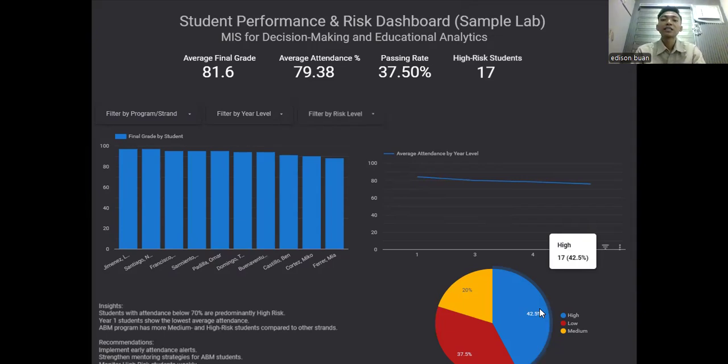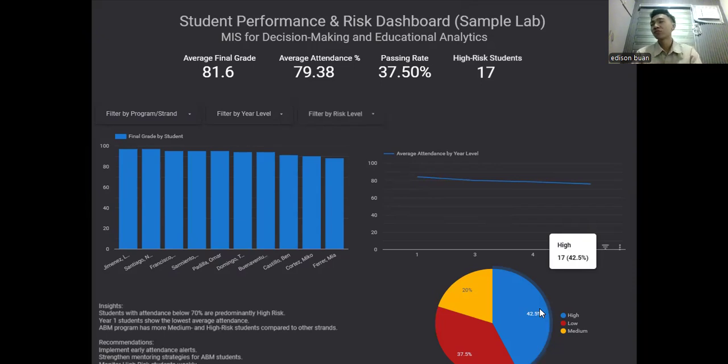The written insight connects this to attendance. Students with attendance below 70% are predominantly high risk. So this establishes a clear, actionable relationship between our attendance policy and our failure prevention strategy.